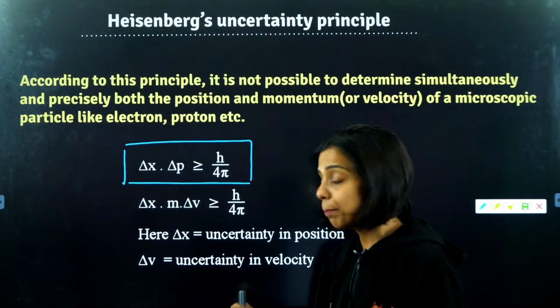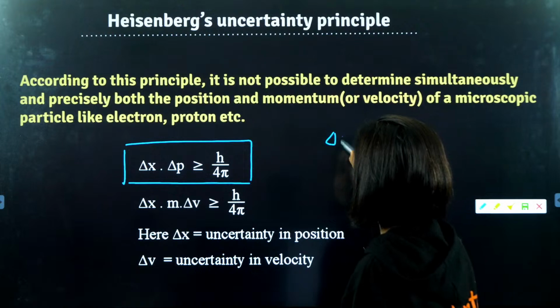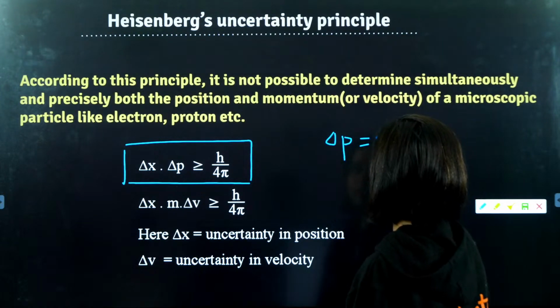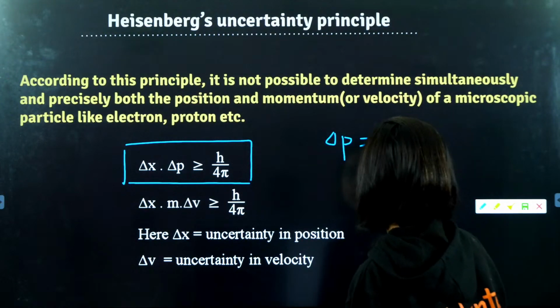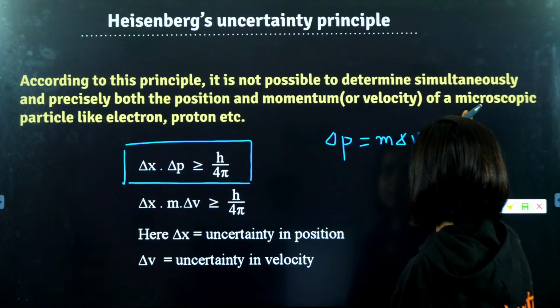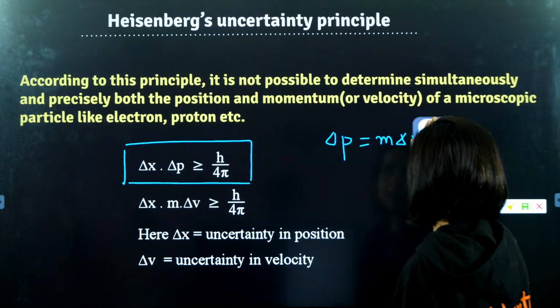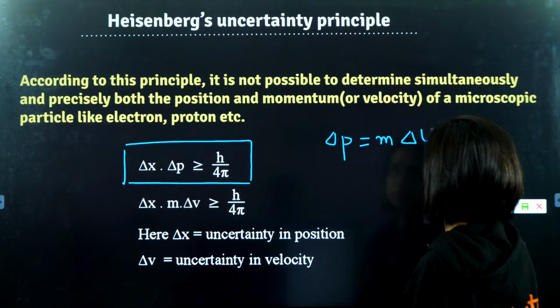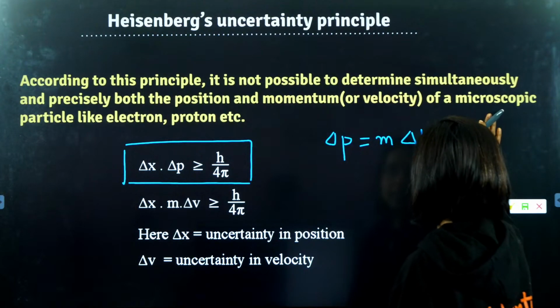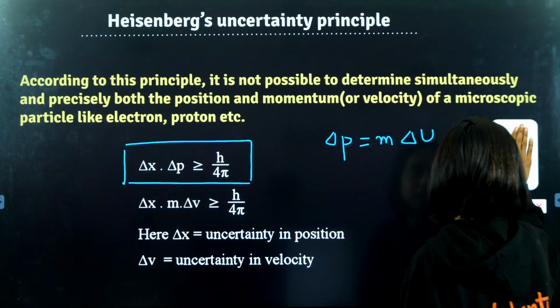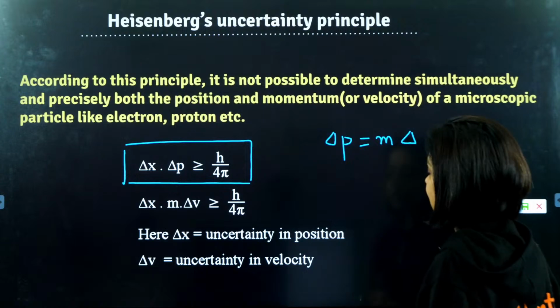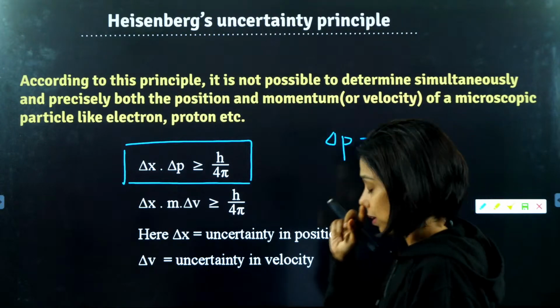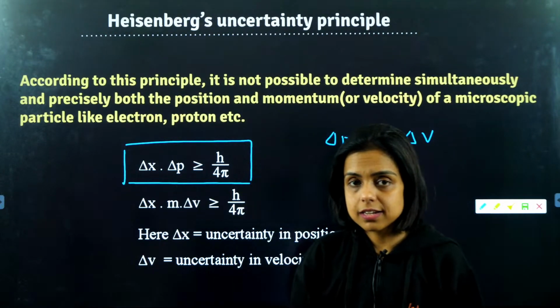What is delta p? Delta p is the uncertainty in momentum, or you can write it as m delta v, the error in momentum, where delta v is the uncertainty in velocity. So guys, basically it's delta x, and delta v or delta p. It is the error, the uncertainty.